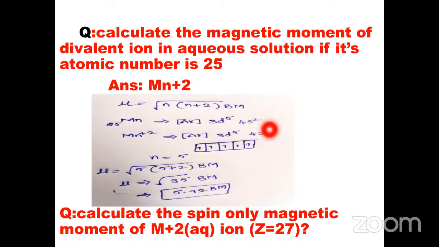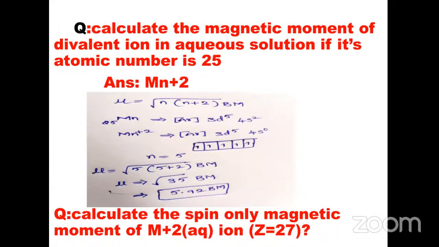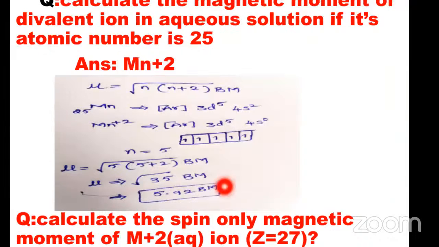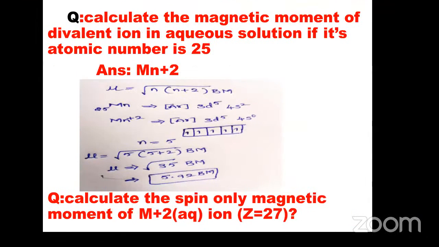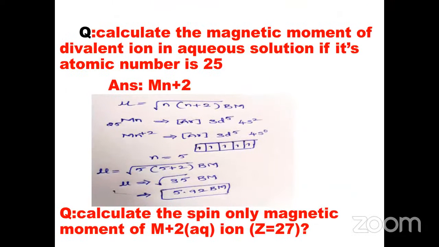Now ask yourself a question. Calculate the spin only magnetic moment of the M+2 ion in aqueous solution. Its atomic number is 27. So you calculate the magnetic moment of this ion and send your answers.